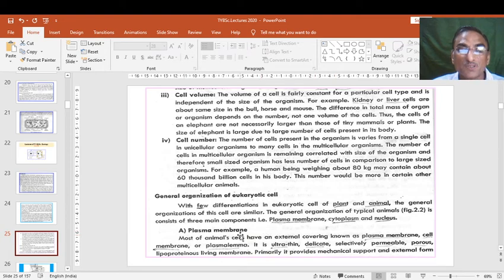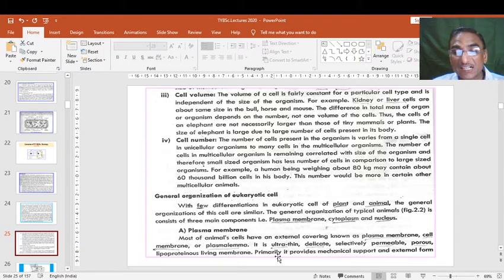So first of all is the plasma membrane. This is the outermost covering of the cell. This binds the cell, it gives shape to the cell. Most of the animal cells have an external covering known as plasma membrane, or we can say cell membrane, or plasmalemma. This is a Latin word, but the meaning is plasma membrane.